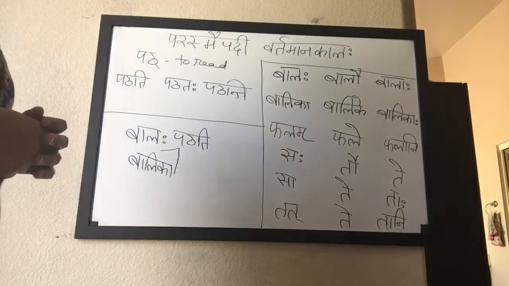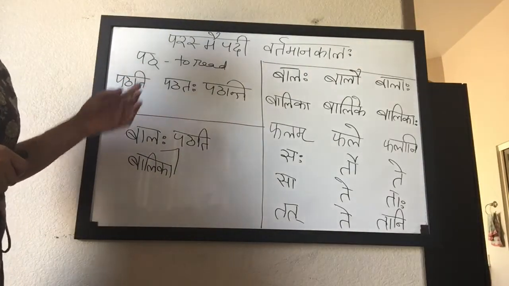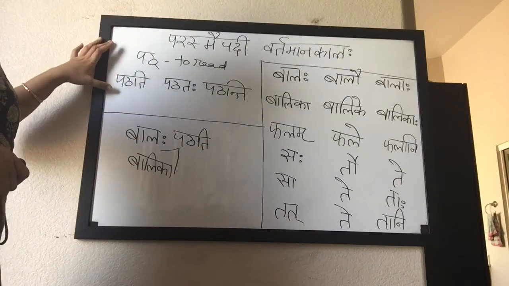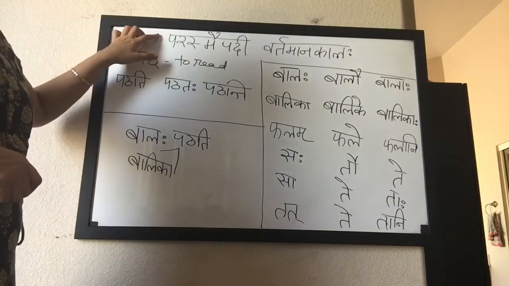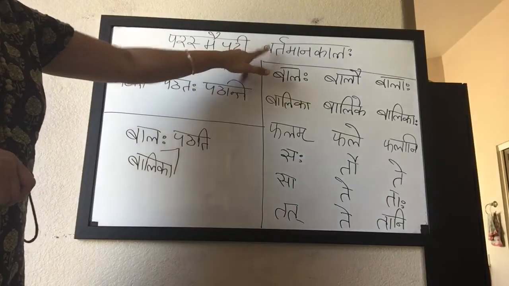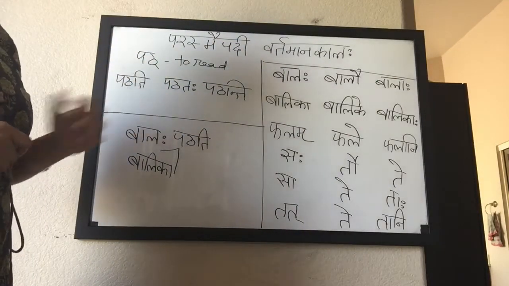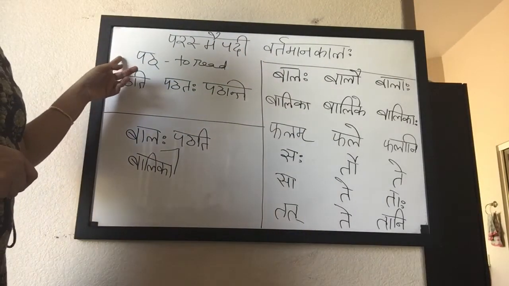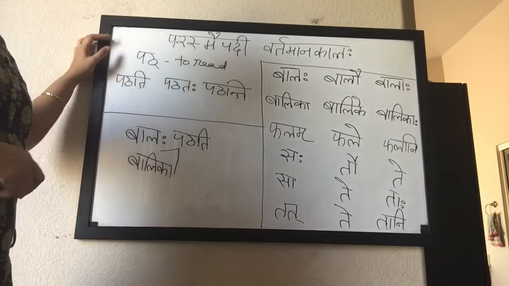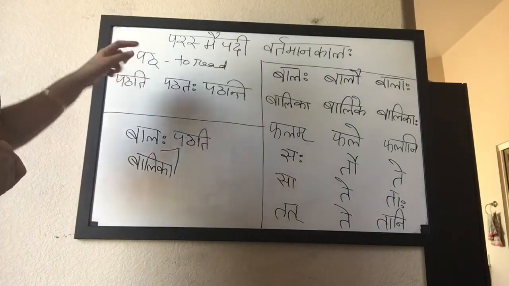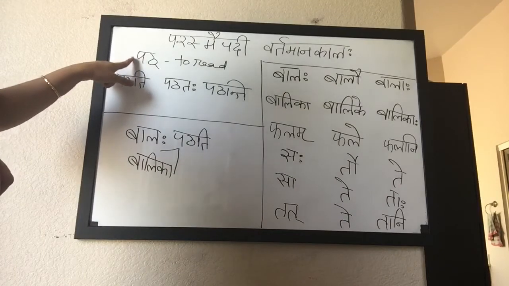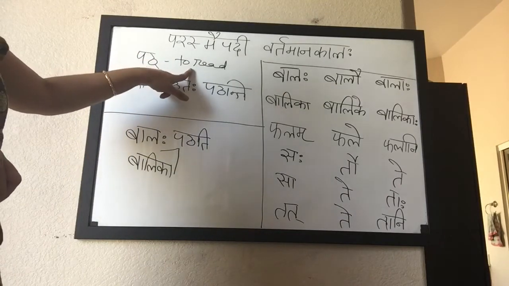In the shabda forms for pronouns and nouns, let us take the verb form for Parasmaipadi, Vartamana Kala, present tense as well, so that we can make sentences. Now, as told, verbs in Sanskrit are taken from dhatus, root words. Here, pat is the root dhatu, meaning to read.